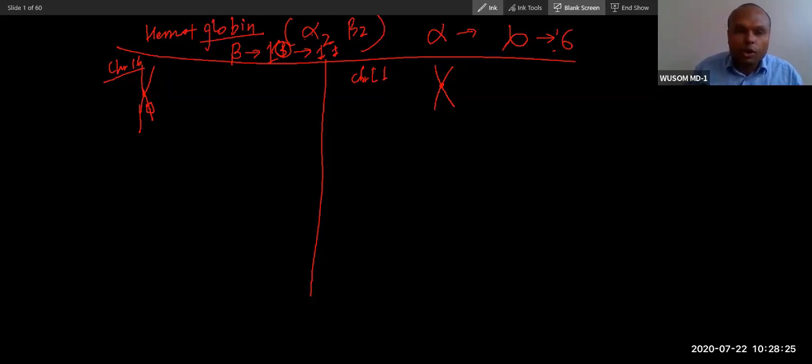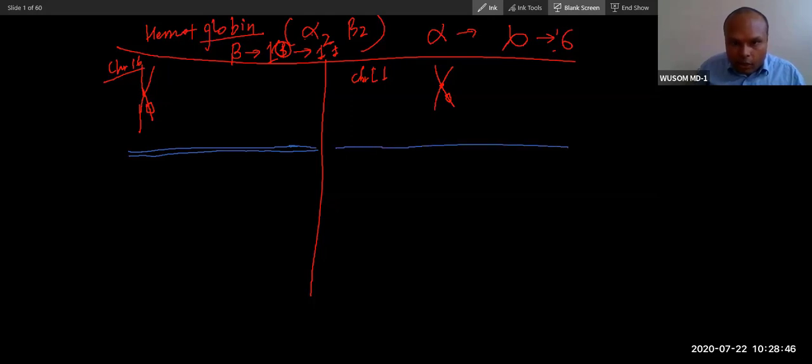So on chromosome 11, the beta chain is synthesized, and on chromosome 16, the alpha gene is synthesized. Let's talk a little bit about the gene distribution. So see, this is a DNA. I'm writing DNA like this, okay? This is DNA. Here is also DNA for the beta chain on 11. So I have taken this DNA and magnified this gene like this.